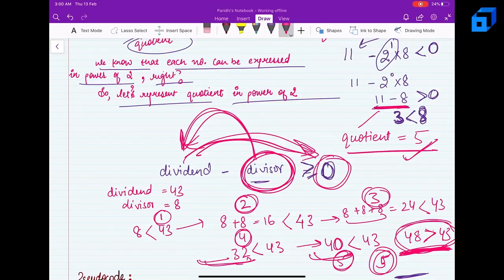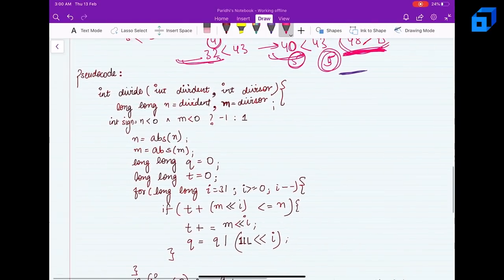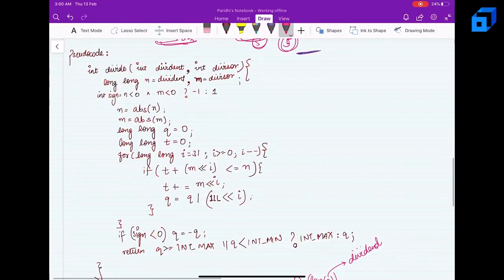Now what do I mean by this? We will get to know better with the help of this pseudocode, right? So let's see the pseudocode. Here I have the dividend and the divisor. n denotes the dividend and m denotes the divisor. So n is equal to dividend and m is equal to divisor.